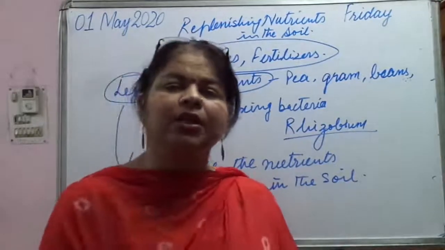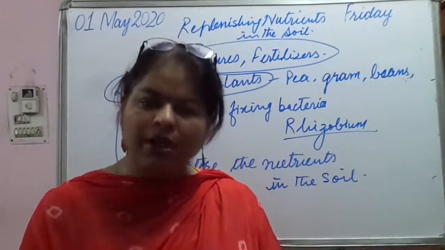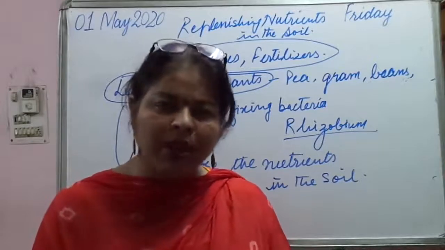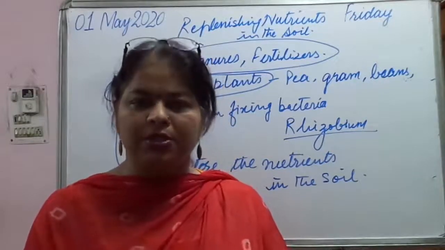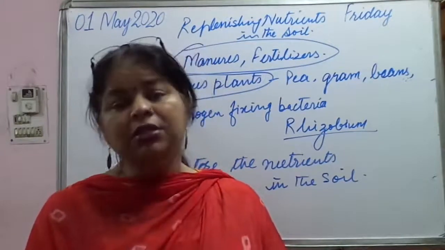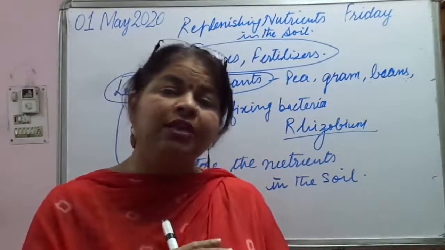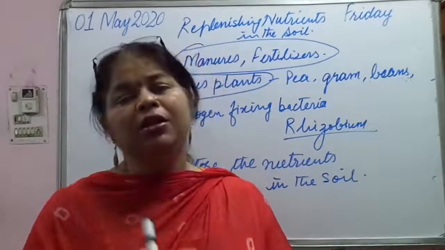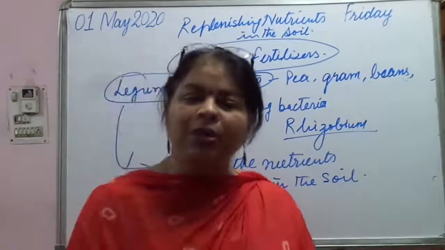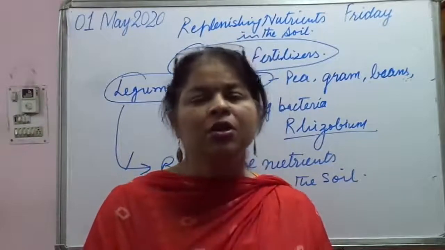So the homework is to learn and write: what is symbiotic relationship or symbiosis, define symbiosis, define symbiotic plants, and explain with two examples the relationship between algae and fungi, that is lichen, and the rhizobium bacteria and the root nodules. And also how the replenishment of nutrients can be done in the soil. So these are the questions that you need to do.